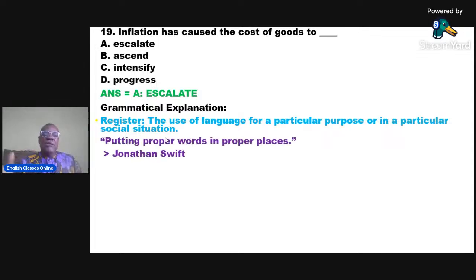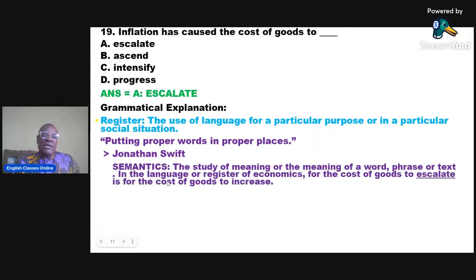And we are looking for the proper words to put in the proper place. According to Jonathan Swift, a notable English scholar, one thing that enables us to speak or write well is to put proper words in proper places. All right, and that is what register is about. The right choice of words for a particular situation.